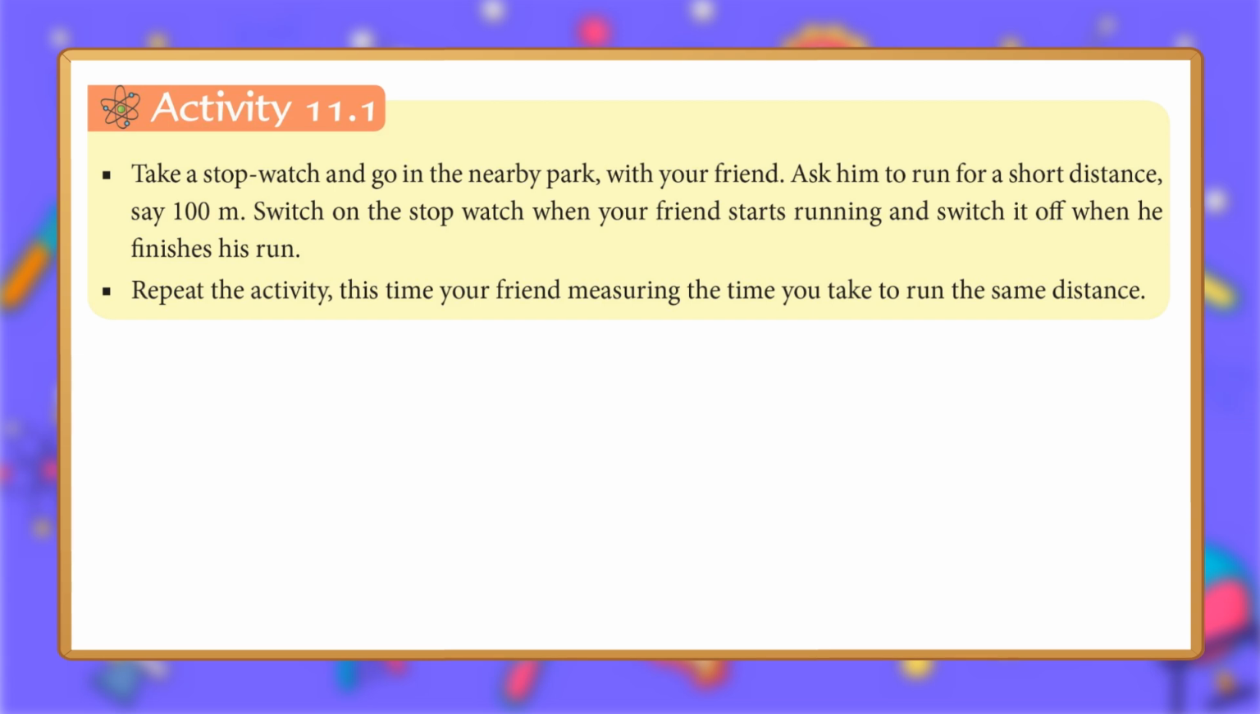Stopwatch. Activity 11.1. Take a stopwatch and go to a nearby park with your friend. Ask him to run a short distance, say 100 meters. Switch on the stopwatch when your friend starts running and switch it off when he finishes his run. Repeat the activity, this time your friend measuring the time you take to run the same distance.